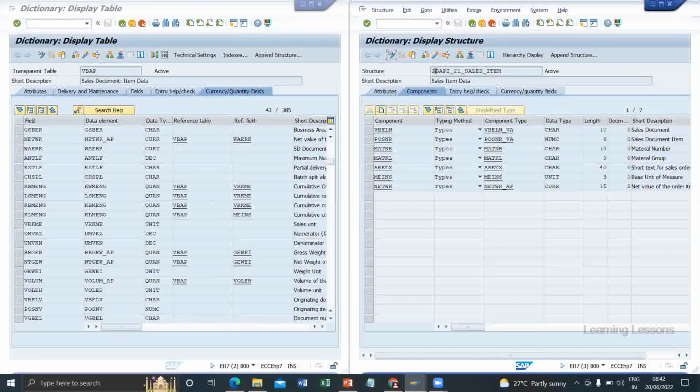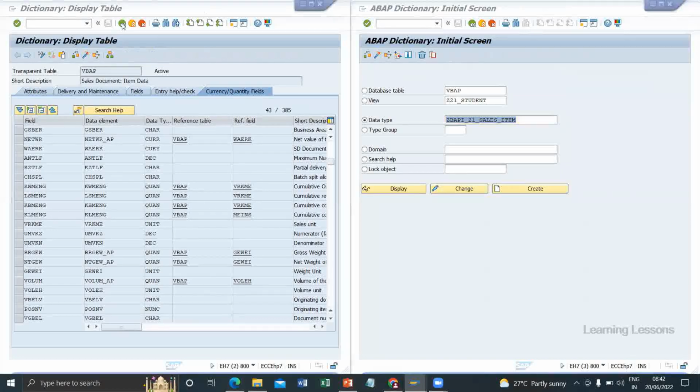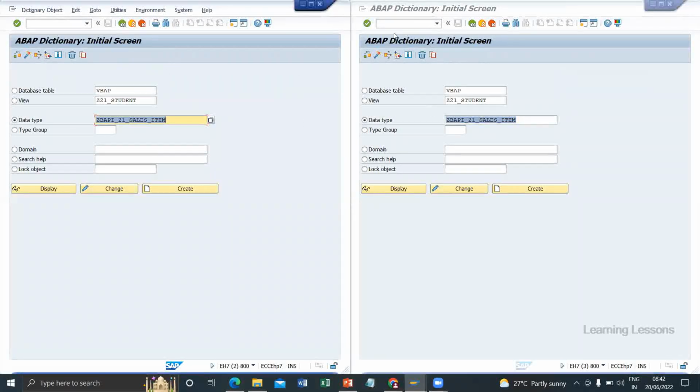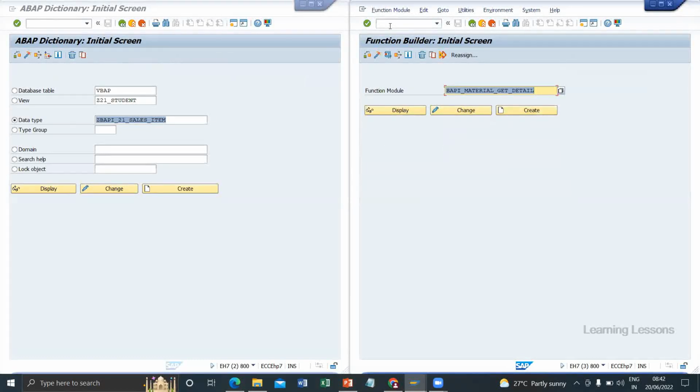Now what is the next step? We need to create a function module. What is the transaction code for function module? SE37. Okay, that also should start with BAPI.